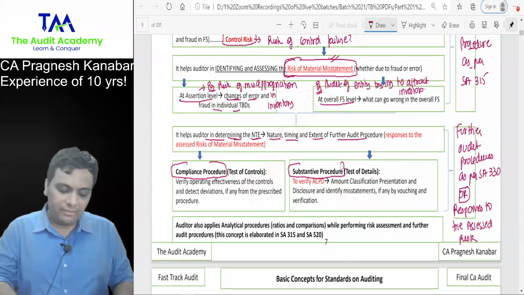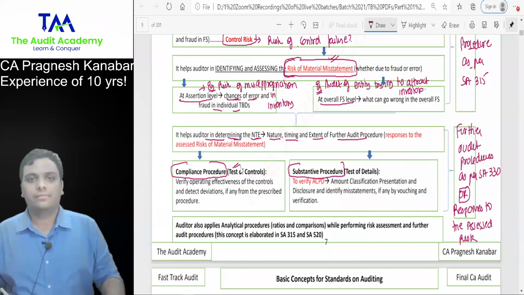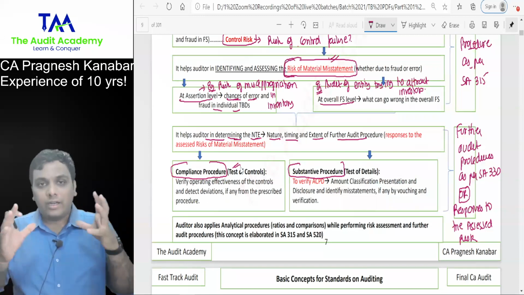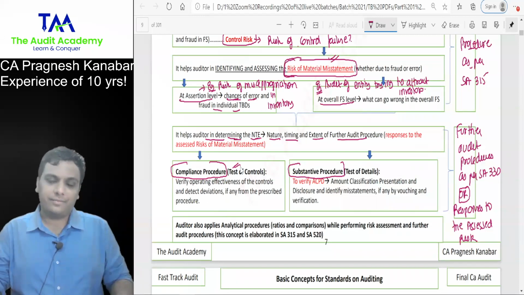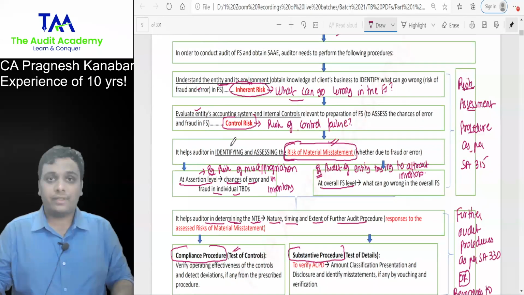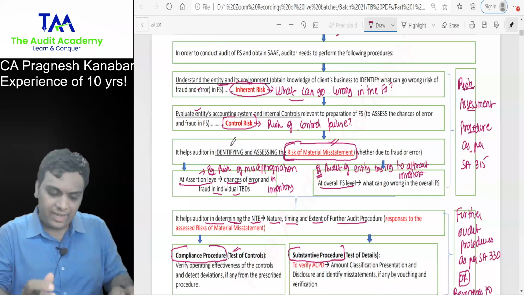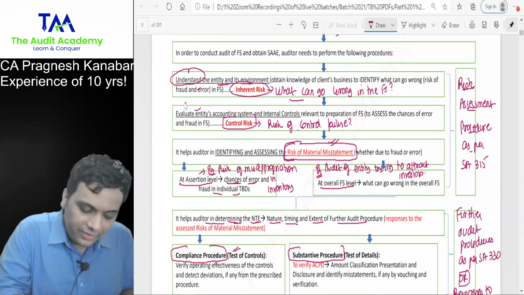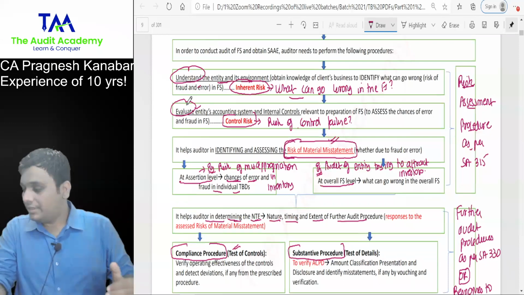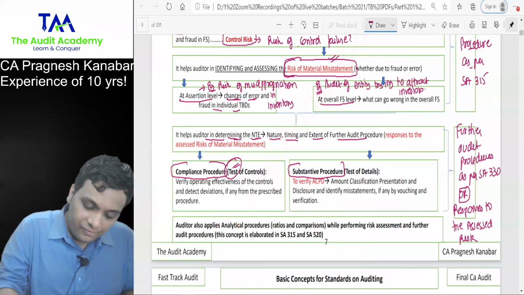Compliance procedure is nothing but test of controls. Students, I want you to understand one very big difference. In risk assessment procedures, we try to understand, and we try to evaluate things. Whereas in further audit procedures, we test.